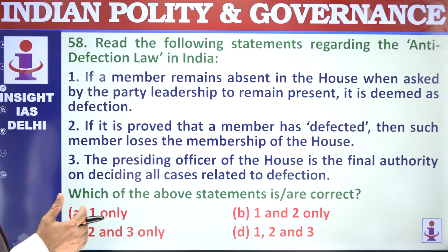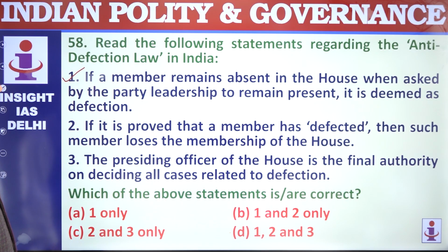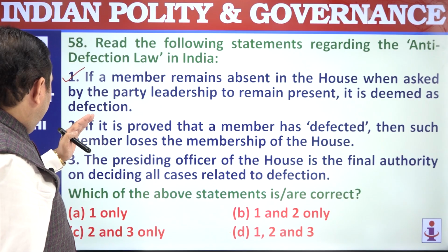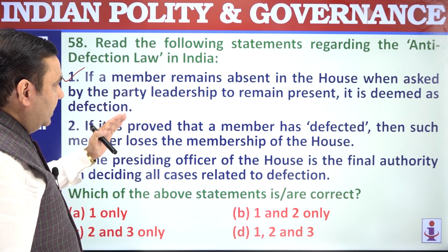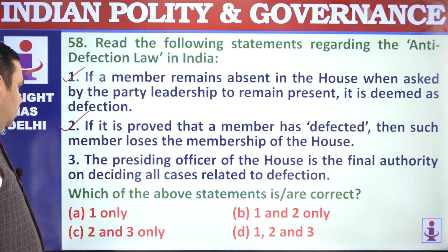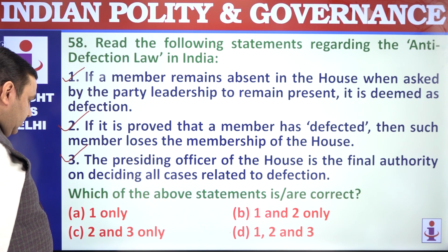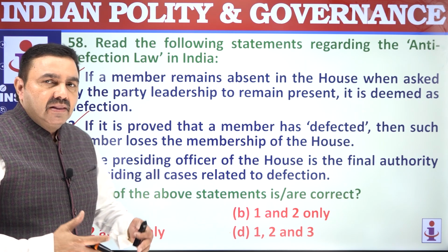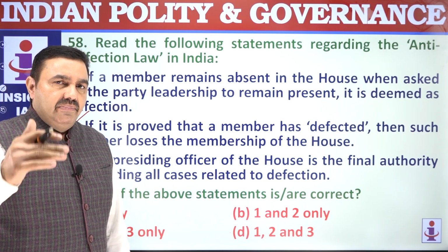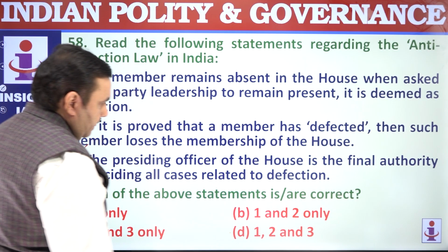If a member remains absent in House when asked by the party, so he is a candidate for defection, he can be charged with defection related rules. If it is proved that a member has defected, then his membership can be cancelled by the chair of the House. The presiding officer of the House is the final authority on deciding defection. That is also correct. But every time again you can see that the defection related cases can also be challenged in Supreme Court under the special powers given by Article 136. 1 to 3 all are correct.